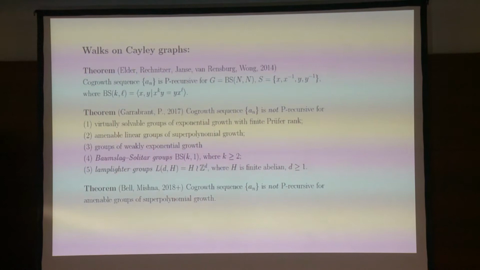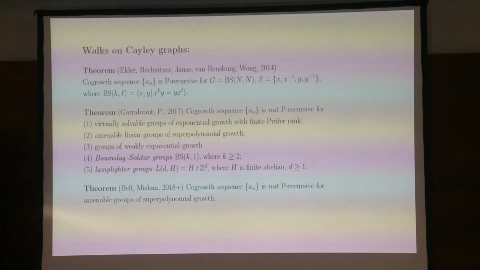And the way to prove that is by providing explicitly the generating function. So what these authors did is they found an explicit form of the generating function and showed that it satisfies a differential equation. There is no obvious way to do that straight from the definition. And this should be countered with my recent result with Scott Garrabrant, where we show that the co-growth sequence is actually not P-recursive for a large class of groups, which includes Baumslag-Solitar groups BS(1,k), where k is greater or equal to 2.